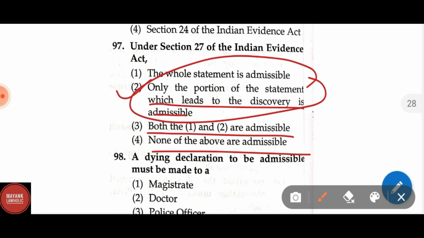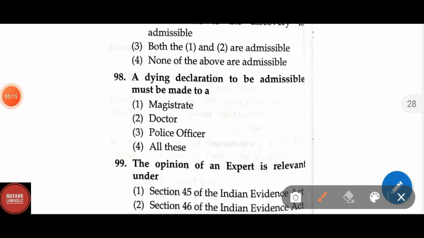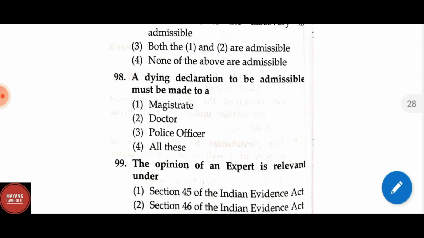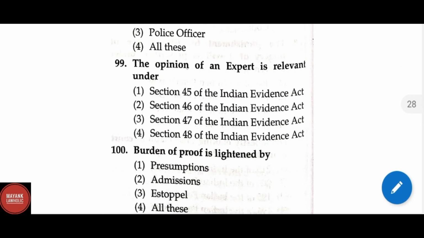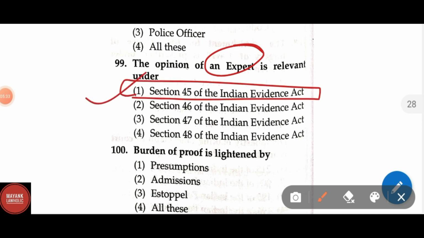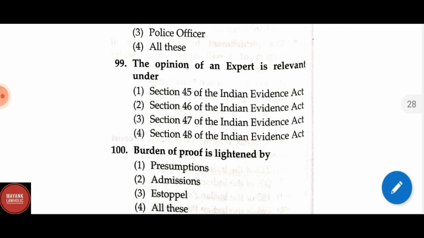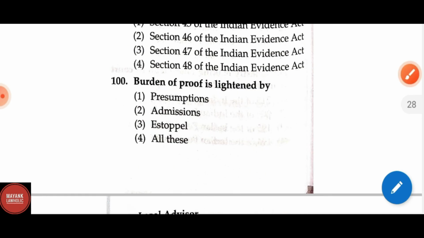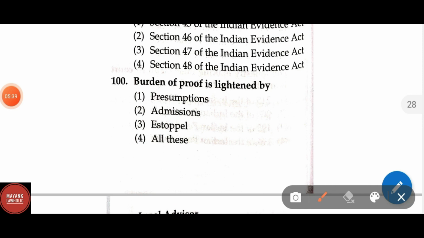Question number 98. A dying declaration, to be admissible, must be made to a magistrate, doctor, police officer, or all of these. Correct answer is option 4, that is, all of these. Question number 99. The opinion of an expert is relevant under section 45 of the Indian Evidence Act. This is the right option. Burden of proof is lightened by, correct answer is presumption, admission, estoppel, all of these.